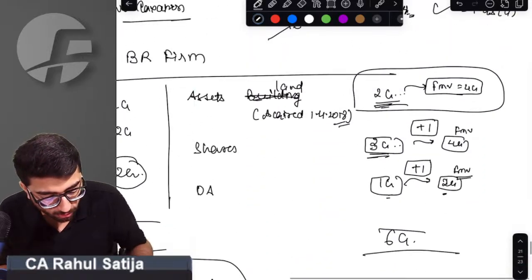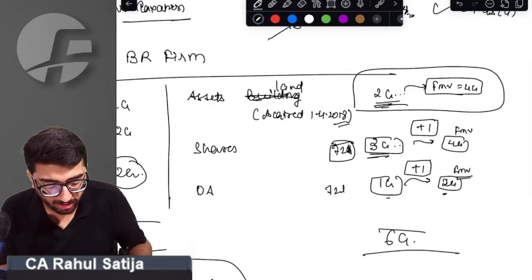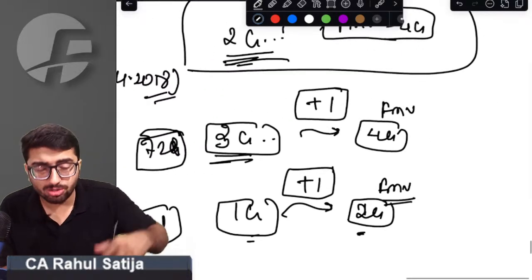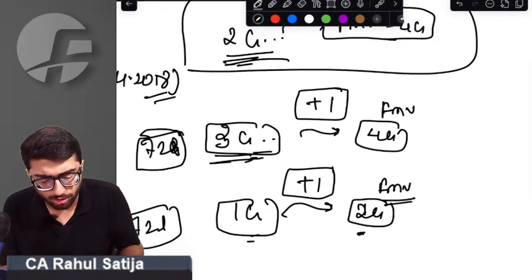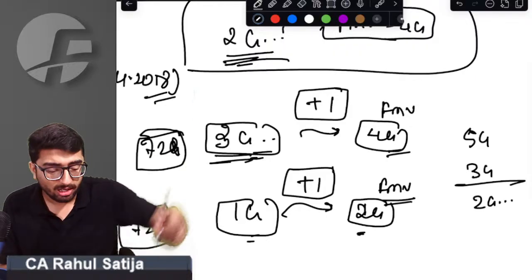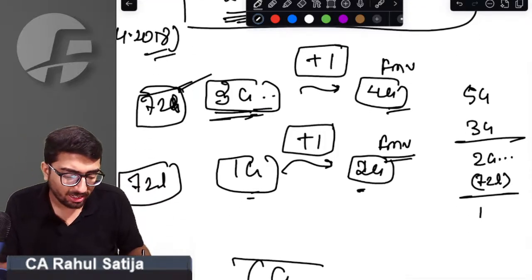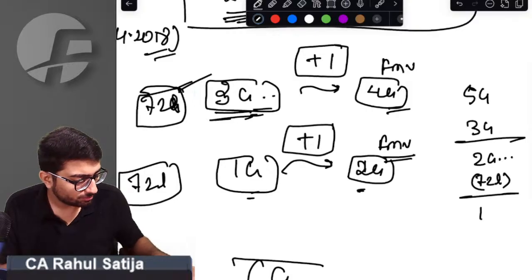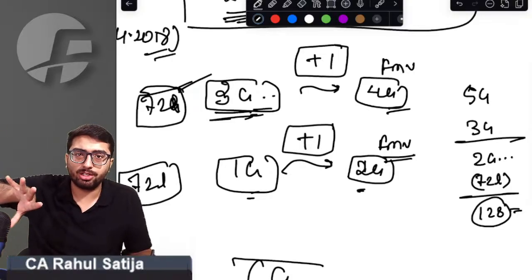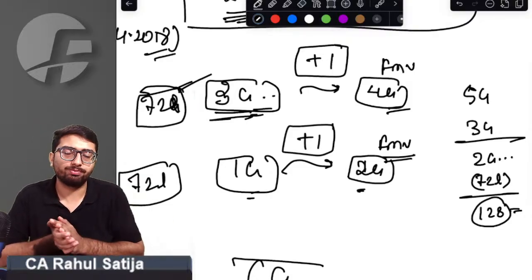What will we do with this capital gain? The provision says this will be used to set off when you have future capital gain. For example, if you sell these shares for rupees 5 crore, with cost of acquisition 3 crore, so 2 crore would be capital gain in future, then you will get a set off of this old apportioned capital gain. In future, if you sell such shares at a higher price, whatever the apportioned capital gain to these shares was will be reduced from the final capital gain calculation.